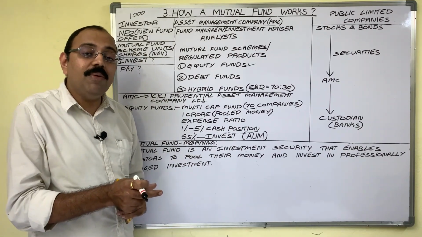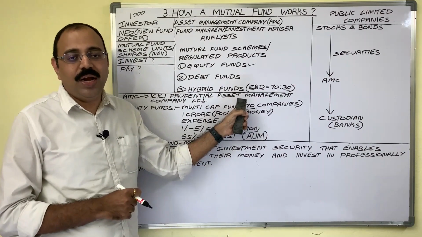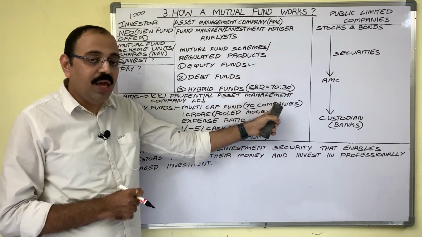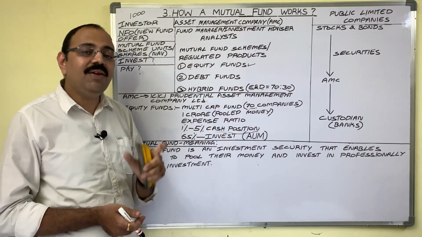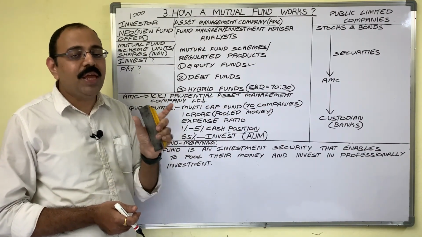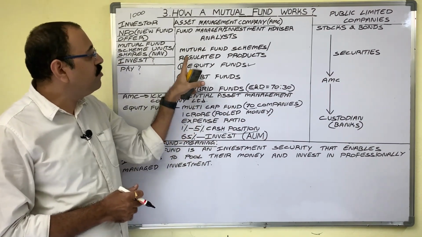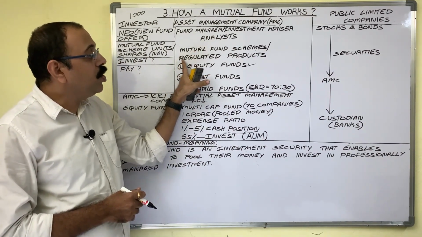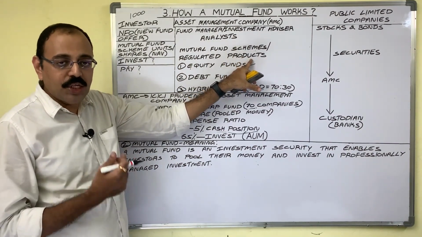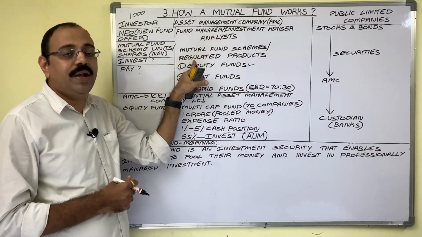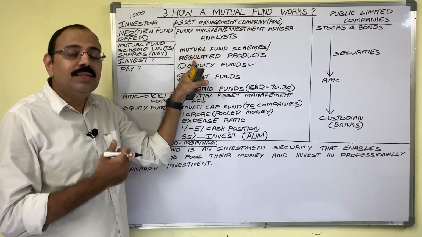Which sectors can be included in this portfolio? Which companies can be included? In each company, what is the maximum percentage of investment? Related to all these points, he has to follow SEBI guidelines. That is why mutual funds are also known as regulated products. These are the instruments which are regulated, controlled and monitored by SEBI.